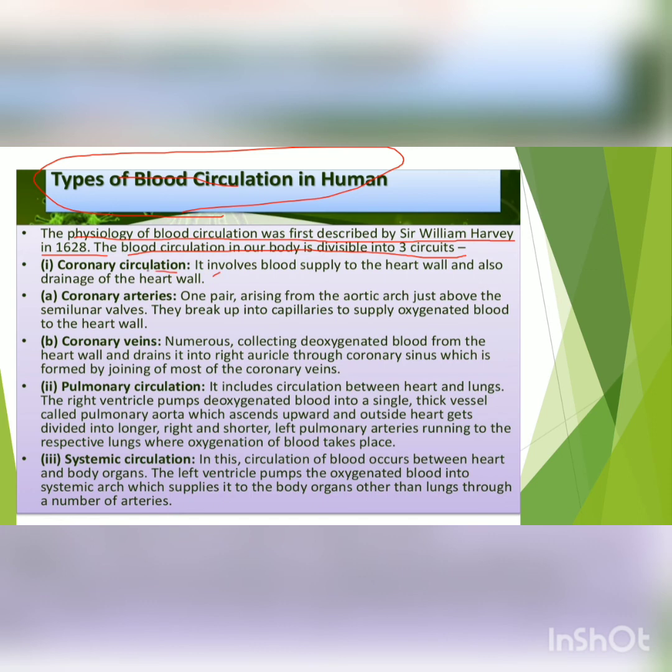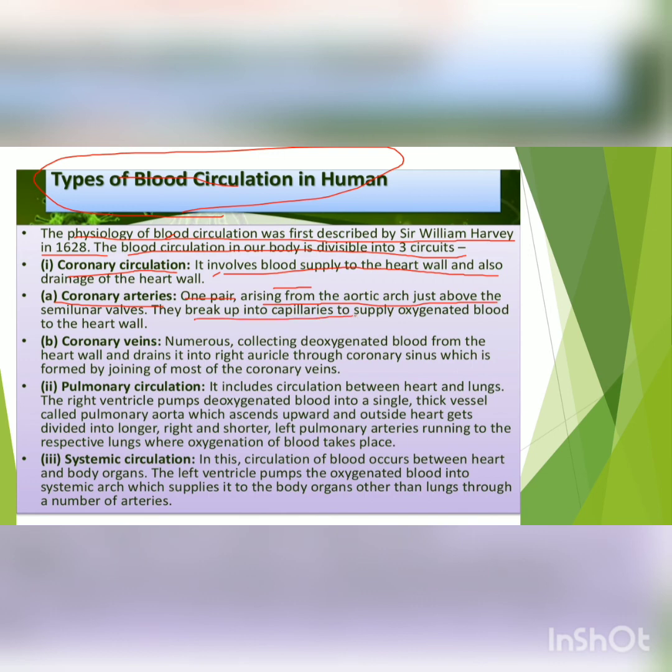That is coronary circulation, which involves the blood supply to the heart wall and also drainage of the heart wall. मतलब heart को blood supply होता है, वापस heart से blood collect होता है, and then it goes for oxygenation.